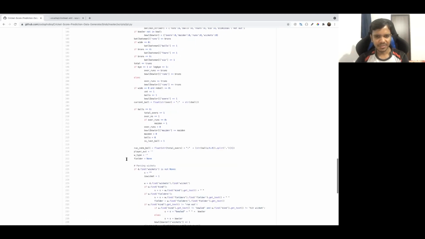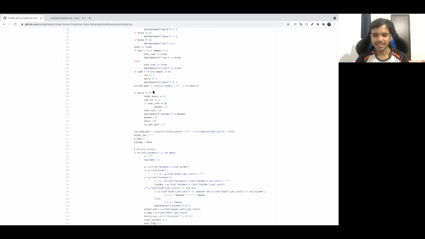And yeah, a lot of things are like if balls equal to 6, that means it's an over, and I have incremented the over. All the details are there. I also do not remember all of this. Do go through this code, and if you have any doubts, do ask me. I'm in the comment section.